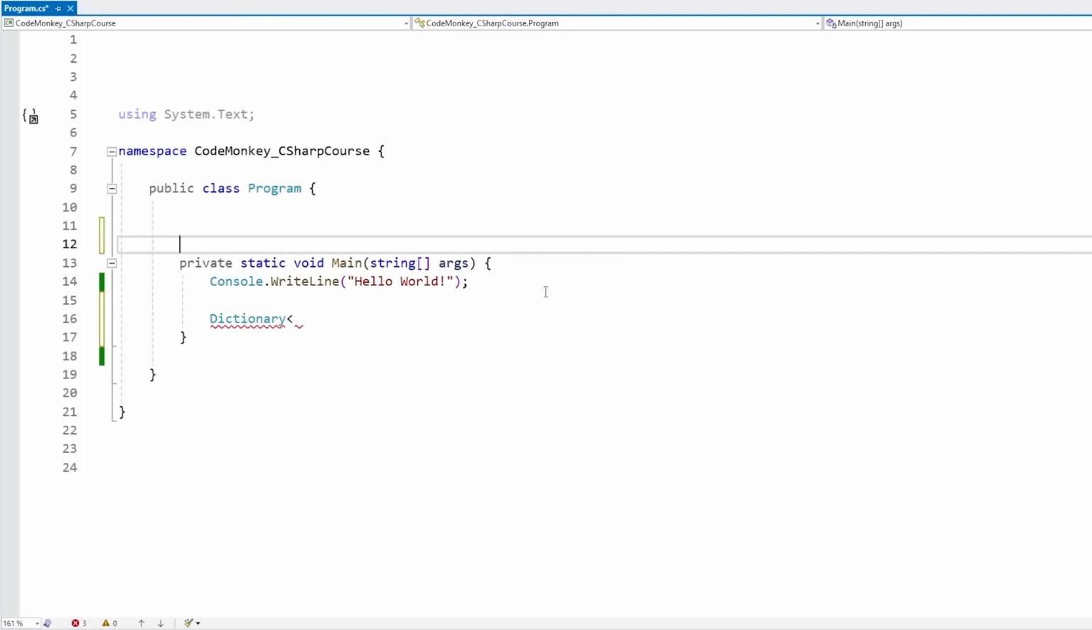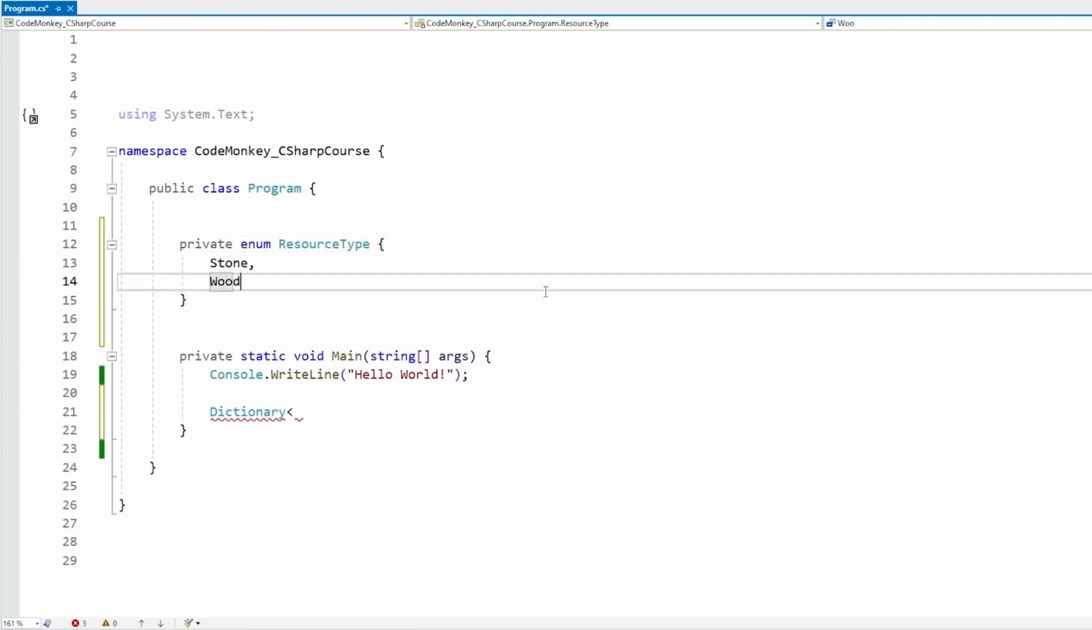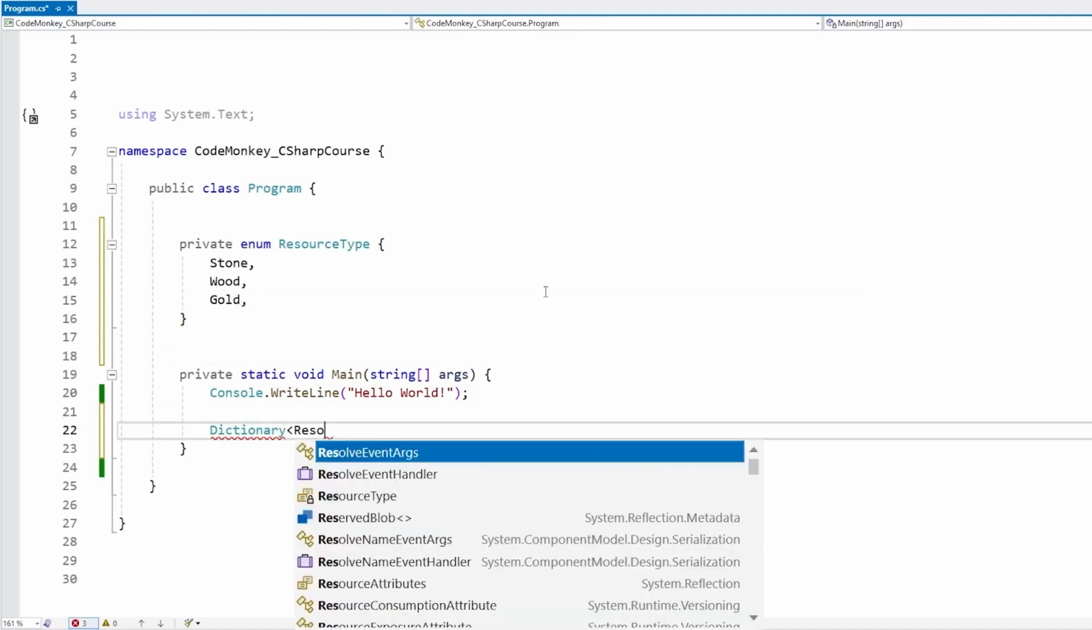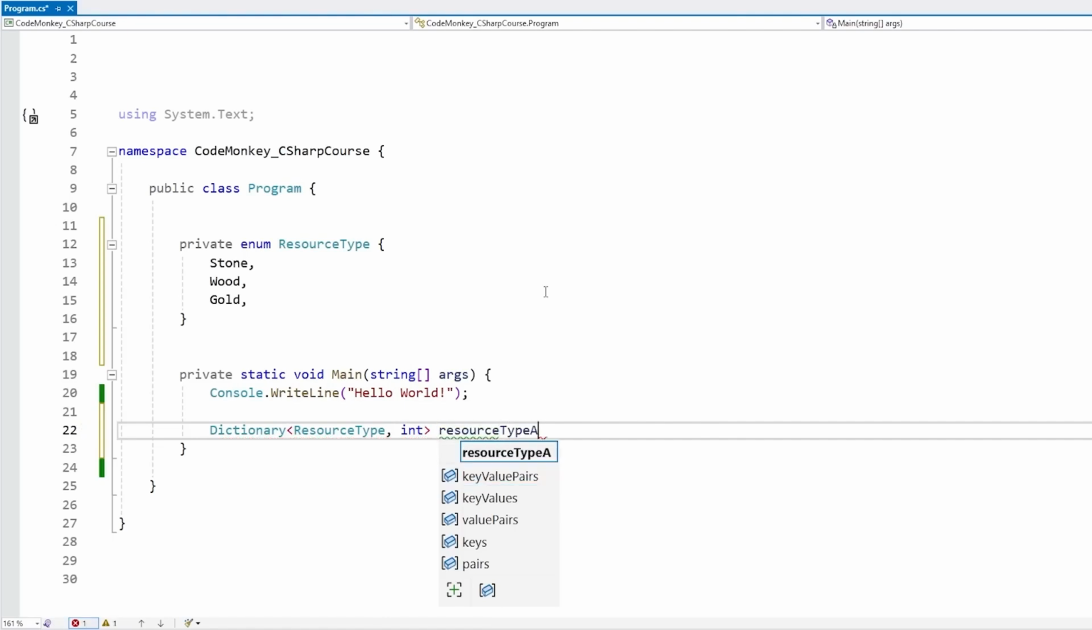So for example, let's define an enum for that. So private enum ResourceType. Inside, for the values, let's go with Stone, then Wood, then Gold. Those are the values for our resource type, and over here we can use that ResourceType itself as our key. And then for the value type, let's say we just want to store the amount, so let's use a simple int. So let's name this resourceTypeAmountDictionary, and then we can simply construct it.